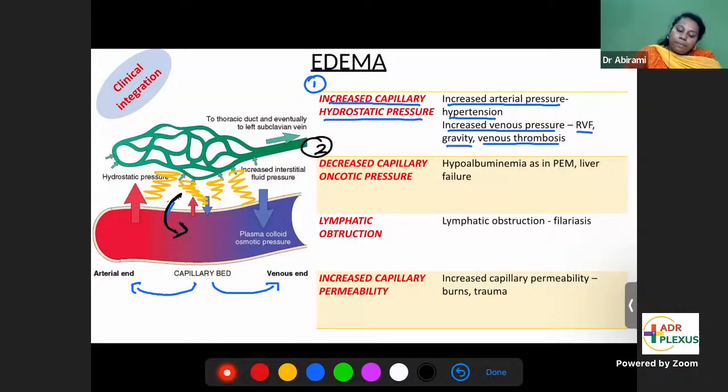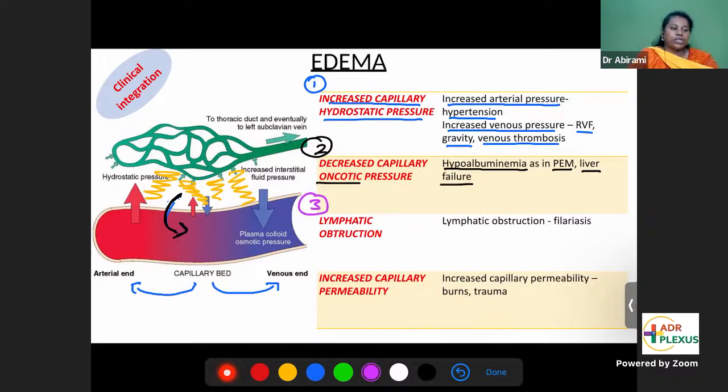What are the causes? Oncotic pressure means related to proteins. What are the plasma proteins? Albumin, globulin, and fibrinogen. Hypoalbuminemia, as in protein energy malnutrition and liver failure. Protein energy malnutrition is when you don't eat enough proteins. Or liver failure, because the liver produces plasma proteins. So in liver failure, you can have hypoalbuminemia. These are the causes of decreased capillary oncotic pressure. The other cause,